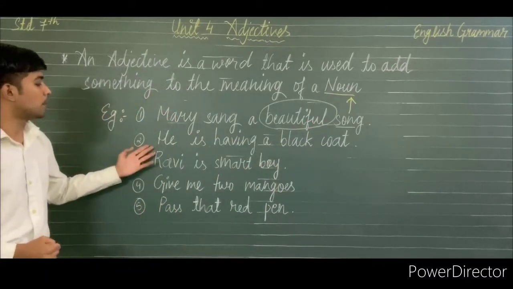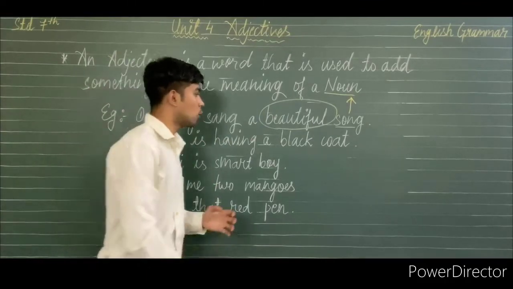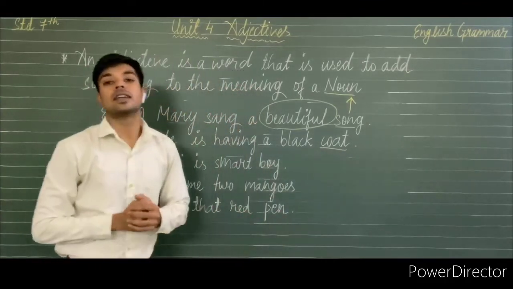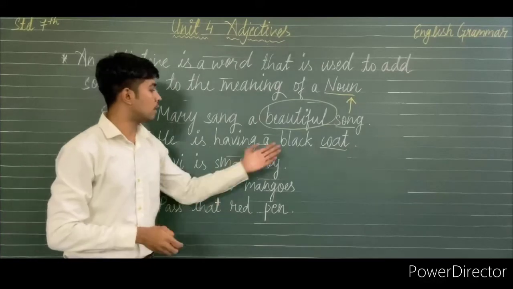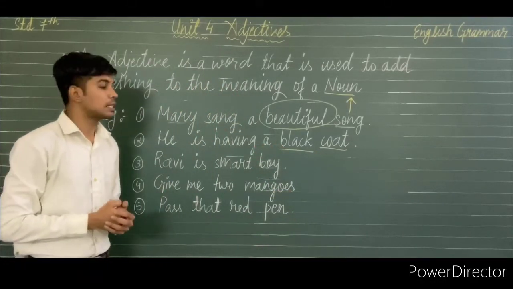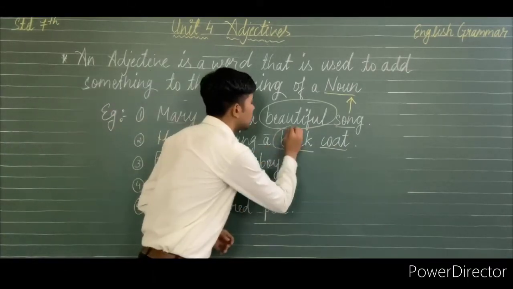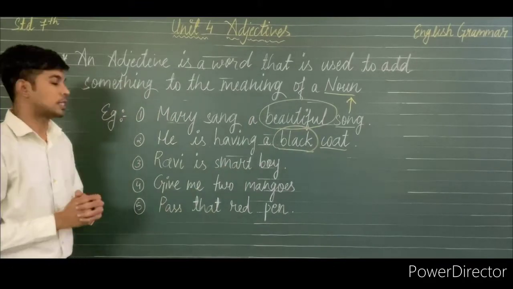In the second example, he has a black coat. Coat is again a noun in the sentence, and the word black, which is the color of the coat, is describing the coat. So that's why black will be called the adjective of the sentence.